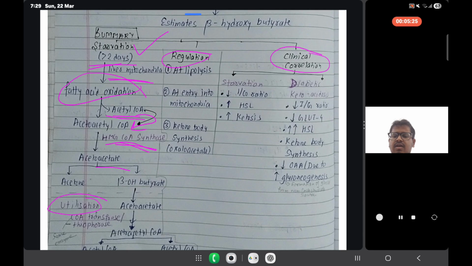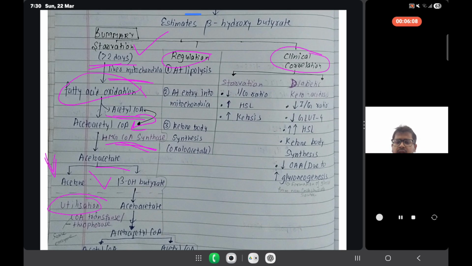Basically we are getting three things: acetoacetate, acetone and beta hydroxybutyrate. Acetone will evaporate as it is a volatile compound. What are its features? First, it is volatile. Second, it gives a fruity smell. Due to starvation there is synthesis of ketone bodies, so acetone is secreted and gives the fruity smell. Now when you talk about beta hydroxybutyrate,